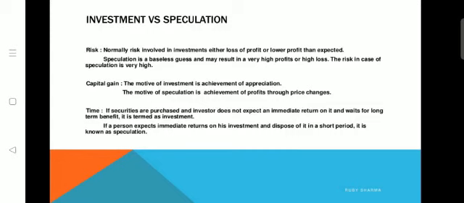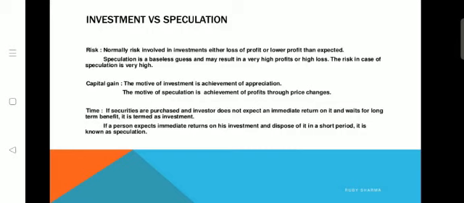Then there is the time factor. Considering the time factor, if securities are purchased and the investor does not expect an immediate return on them and waits for long-term benefit, it is termed an investment. When securities are purchased without any immediate return expected, and the person holds them for the long term to earn benefit in the future, that is called an investment.